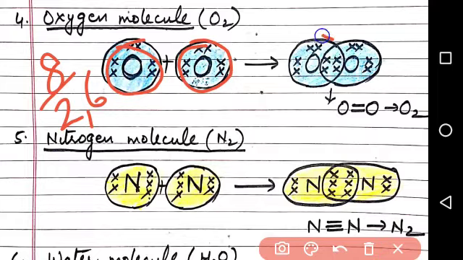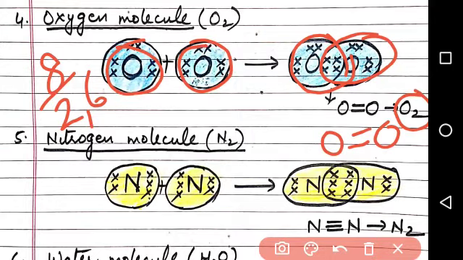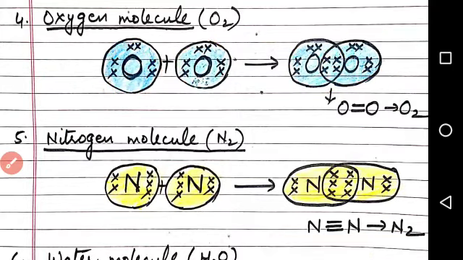Sharing of two electrons is done in this way, so that each oxygen completes its octet. When sharing of two electron pairs is done, a double bond is formed between the oxygen atoms. So an oxygen molecule is formed in this way.